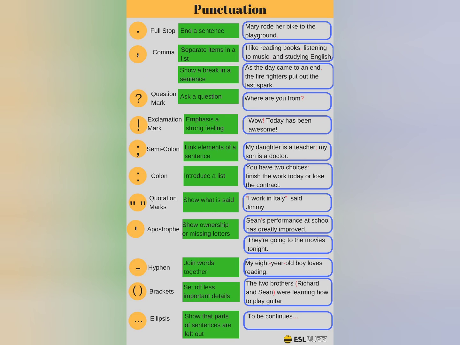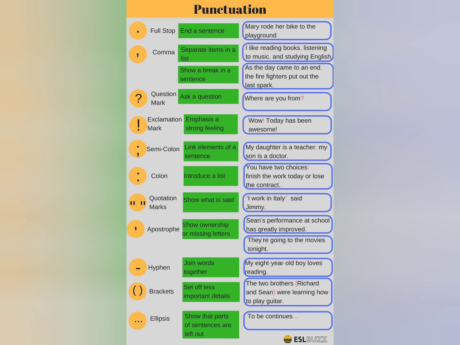Next one is hyphen. This hyphen punctuation mark is used to join words together. My 8-year-old boy loves reading. Sometimes some compound words also use hyphen. Brackets. This sets off less important details. That is within the bracket, it is additional information like that. The example is the two brothers. Who are the two brothers? Richard and CN were learning how to play guitar.